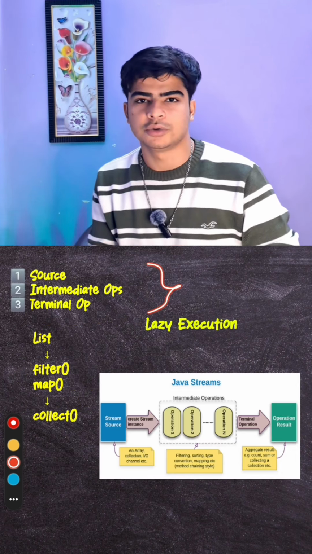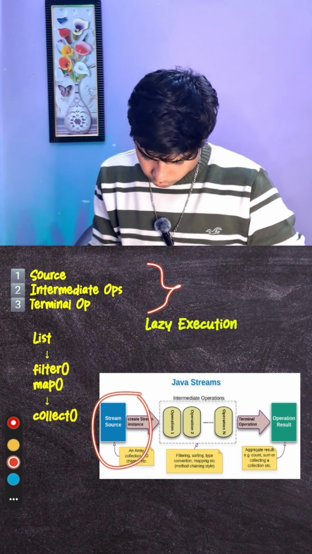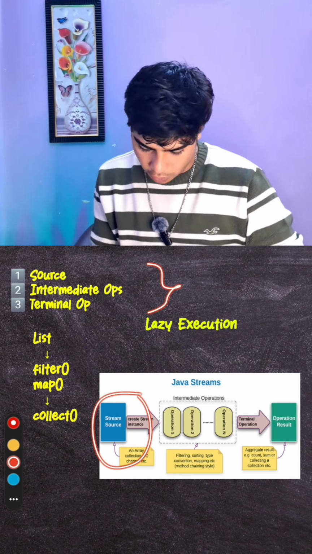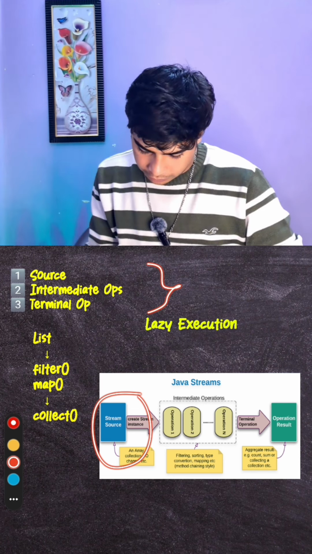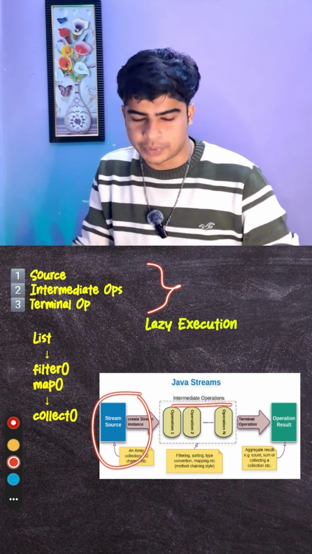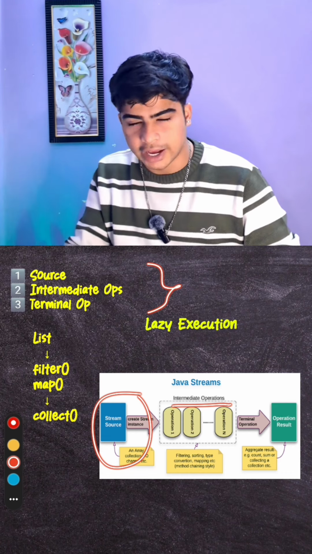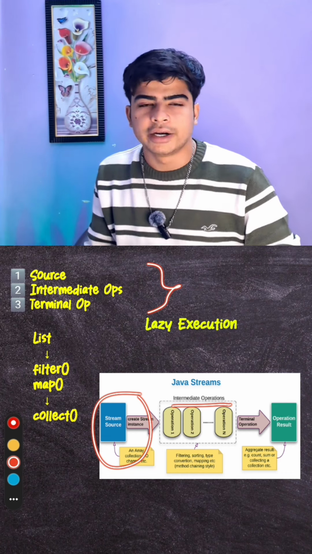Stream API is divided into 3 parts. The first one is source. In source we have the collections on which we process our data, and whatever output we need, we filter out or sort out inside intermediate operations. Intermediate operations here are filtering, sorting, aggregating. These operations come under intermediate operations.